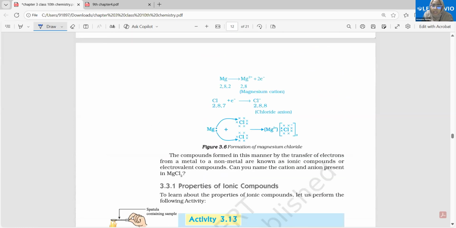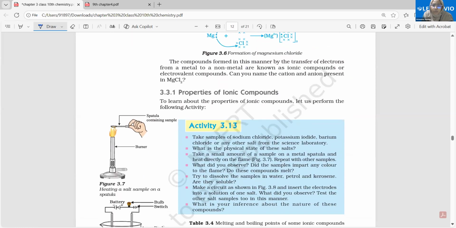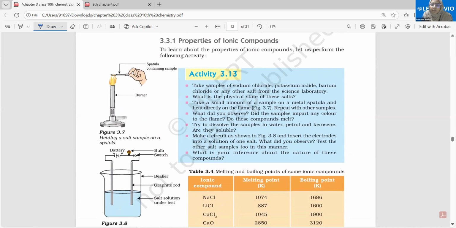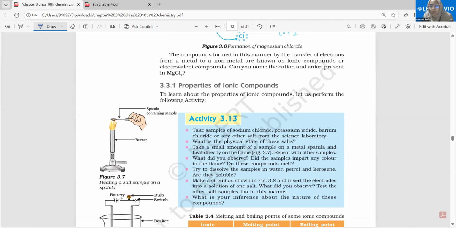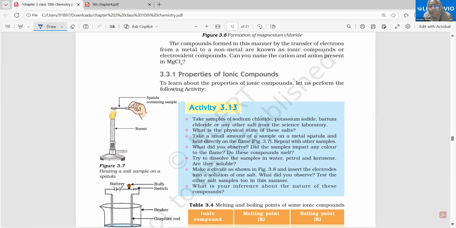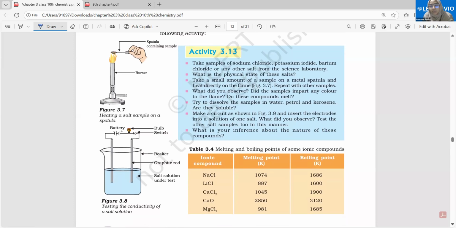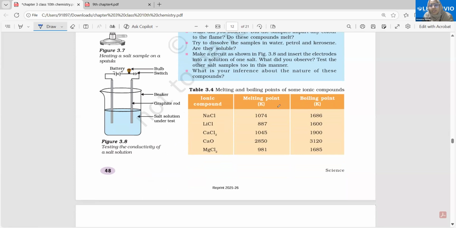What will be the compound of magnesium oxide? Can you tell me? Magnesium oxide is an ionic compound. Can you tell me the formula for the magnesium oxide compound? MgO. For magnesium chloride, MgCl2. Good. So these are some of the examples.